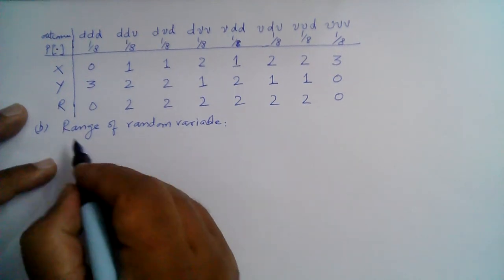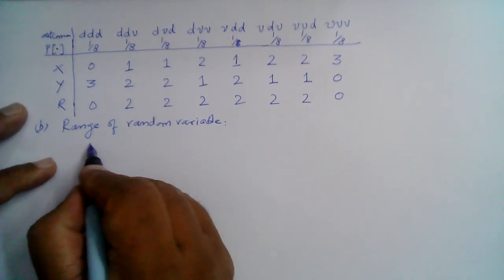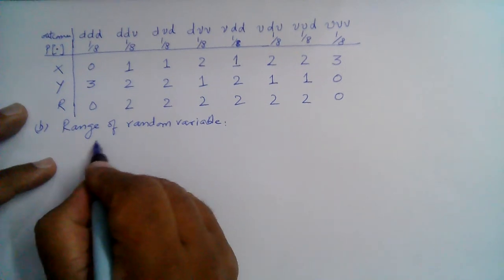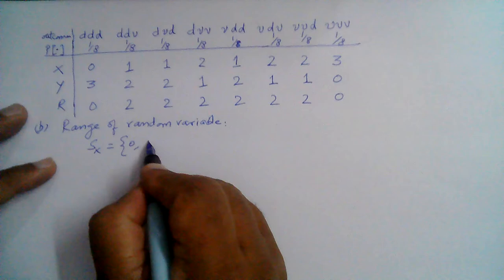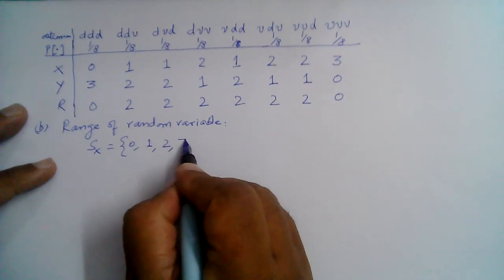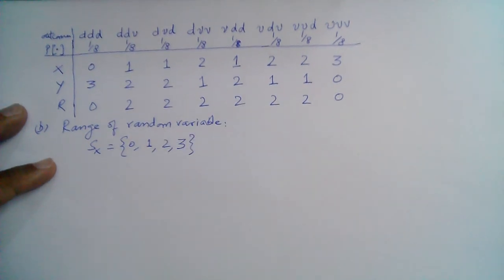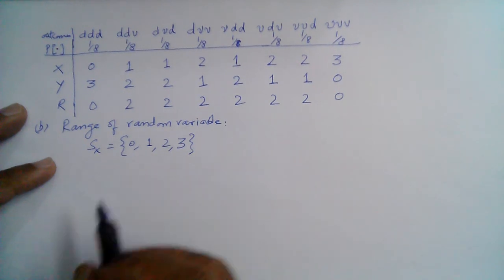So the range, let's denote the range of random variable x by Sx, and this is 0, 1, 2, and 3. This is the range of the random variable x, right? So the possible values that x can take on.